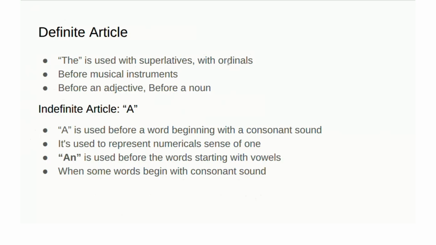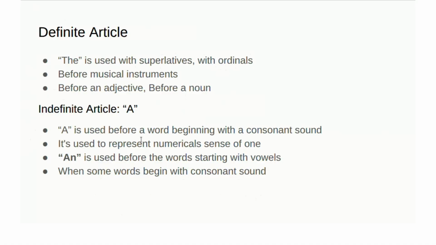And with the ordinals also: the fifth, the first, the sixth. Like this, the boy is in the sixth standard. When you are saying the sixth, the is used. The boy is in the sixth standard. And before the musical instruments, as I already told you, the flute, the veena, the guitar, and also before an adjective, the sweetest. And before a noun, the rose, the cow. Like this, we can use the definite article.